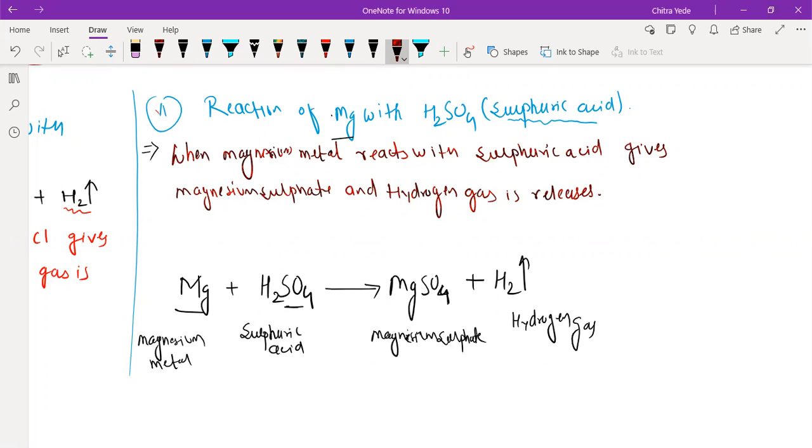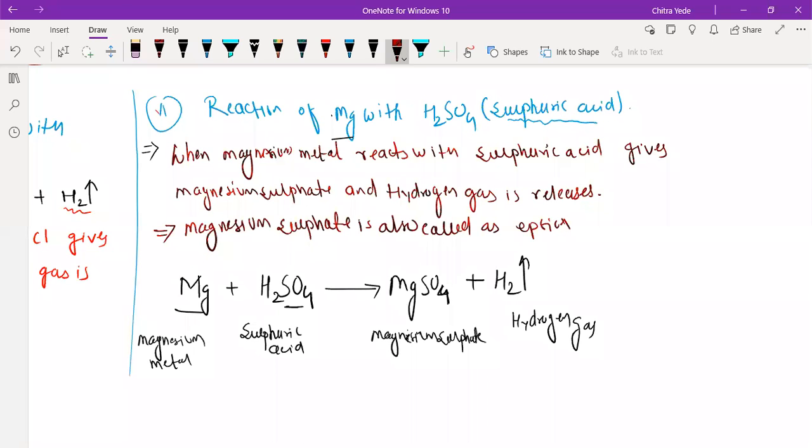So here we can write one more point: magnesium sulfate is also called Epsom salt.